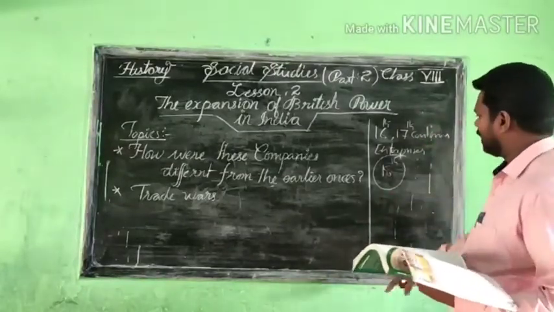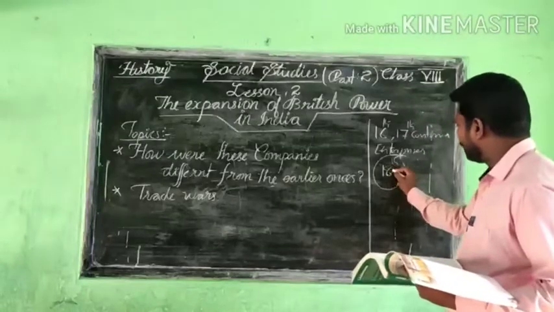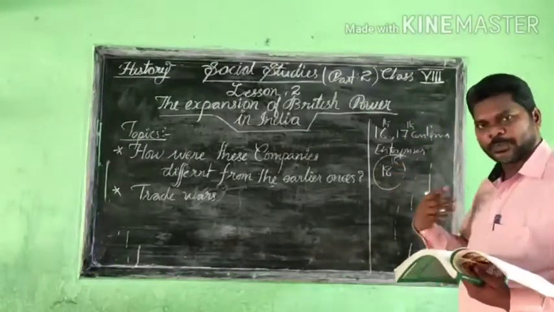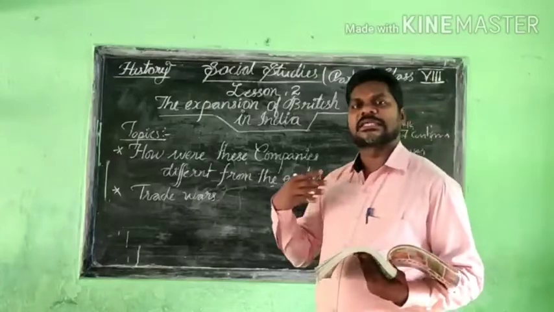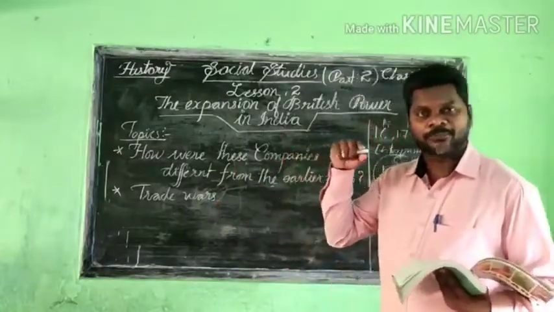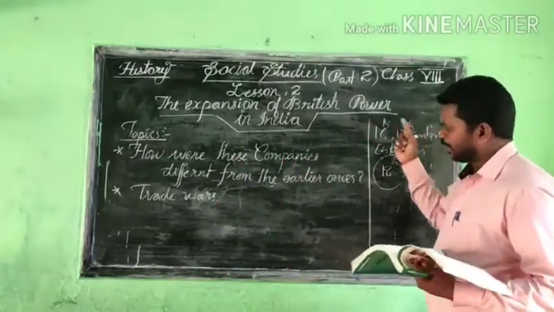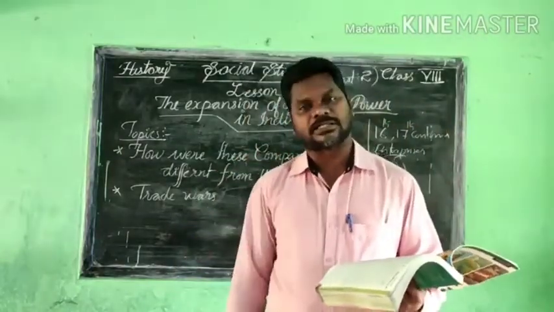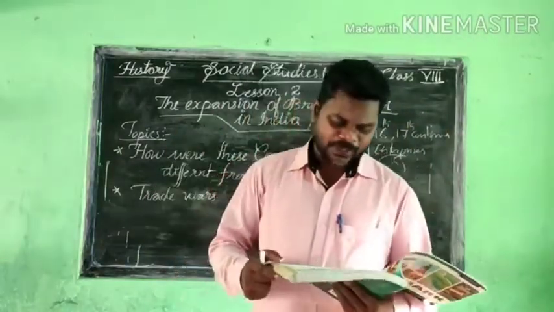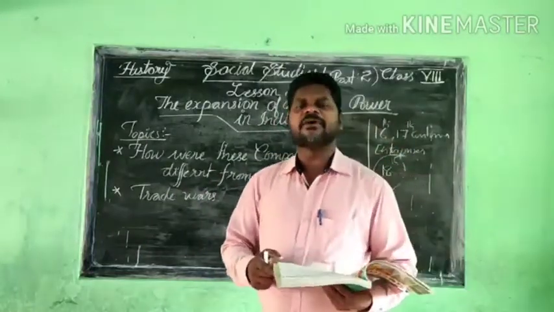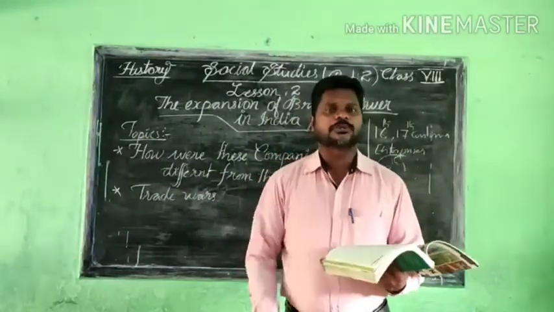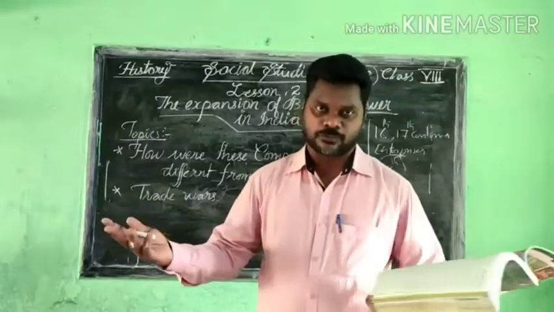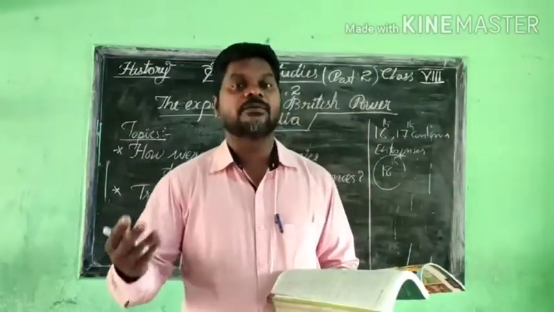When they came to India in the 18th century, the French government, the European governments, and the British government supported the enterprises, and they came to India because they got very good help from their own governments. Because of that, they got a very good platform to carry on their trade even from India.